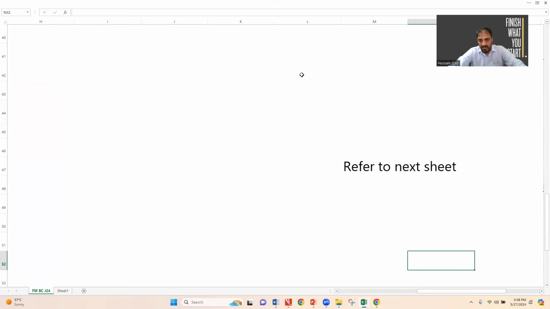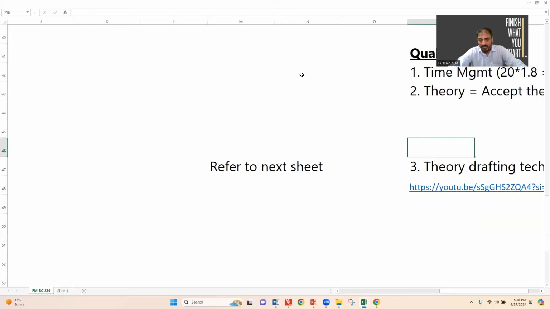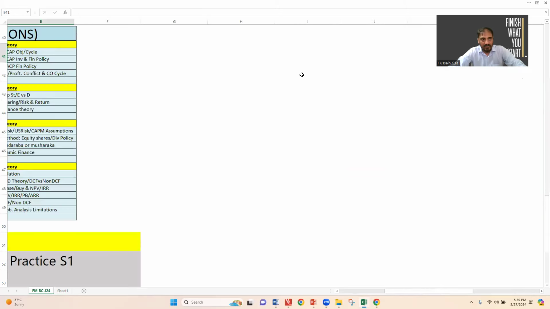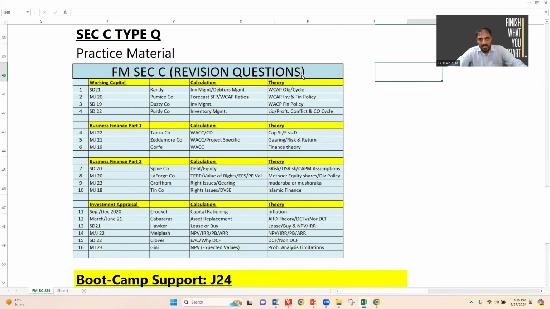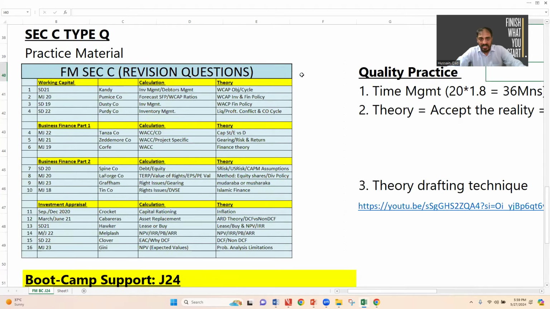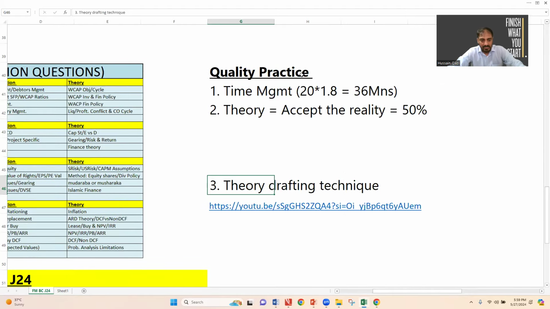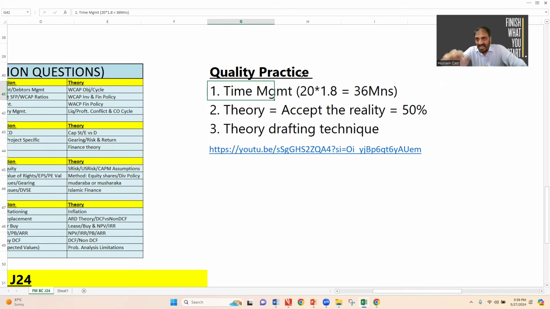Suggestions are: number 1, do practice in a qualitative manner. What does that mean? Number 1, you must be committed to practice these questions under exam conditions.